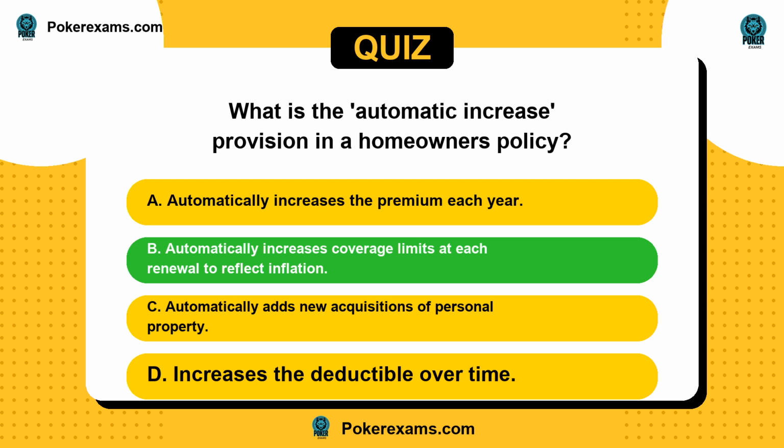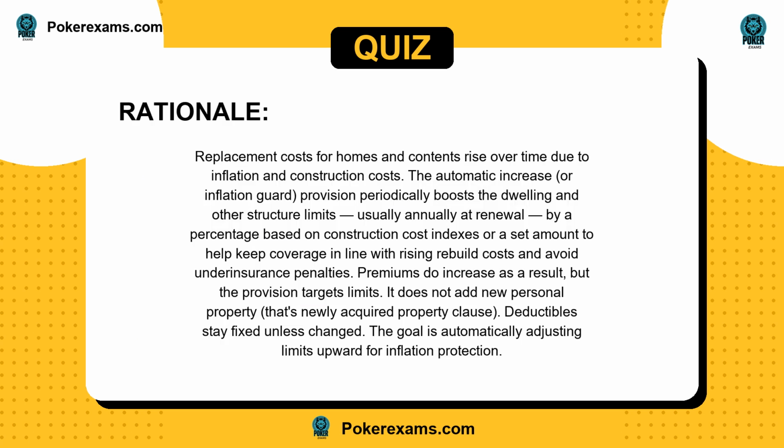The answer is B. Replacement costs for homes and contents rise over time due to inflation and construction costs. The automatic increase, or inflation guard, provision periodically boosts the dwelling and other structure limits, usually annually at renewal, by a percentage based on construction cost indexes or a set amount to help keep coverage in line with rising rebuild costs and avoid underinsurance penalties.